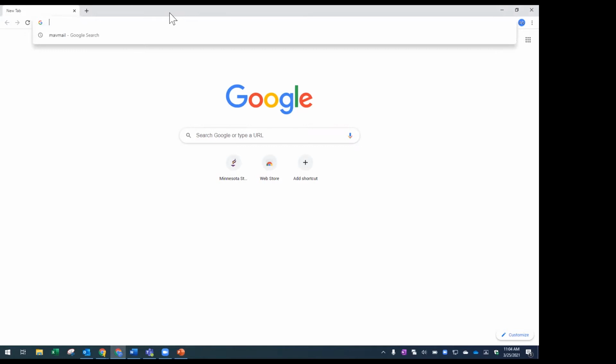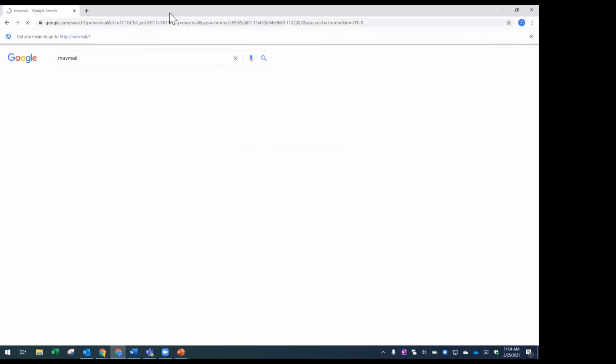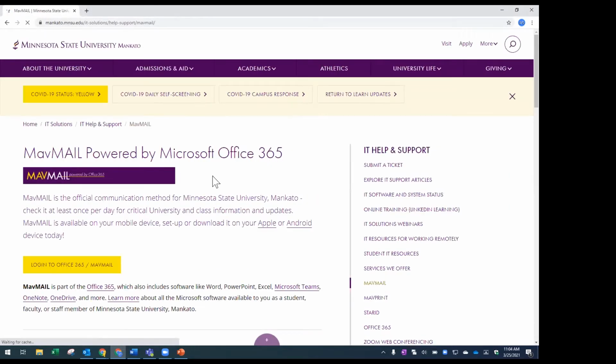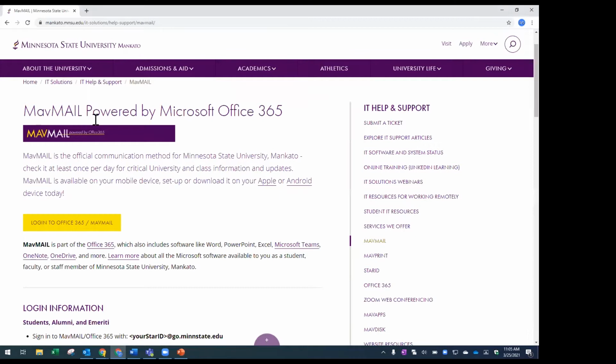And a common place that I think most people know how to get to and know how to work from is Mavmail. Right when you become a member of the university, whether you're faculty, staff, or student, you end up using Mavmail. So I just did a quick search for Mavmail and it's the top result here for me. So I'll click on that. And this gives us some information about Mavmail, and mentions that it's the official communication method for the university. And so this is just a great place to start for everyone. So I'm going to click the login button to get logged in.